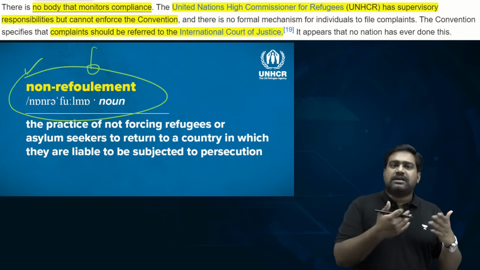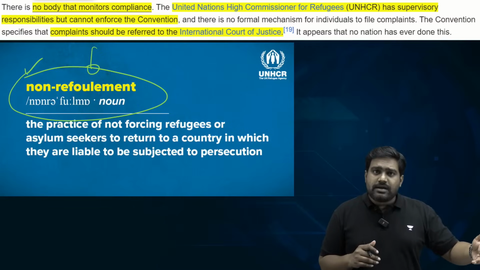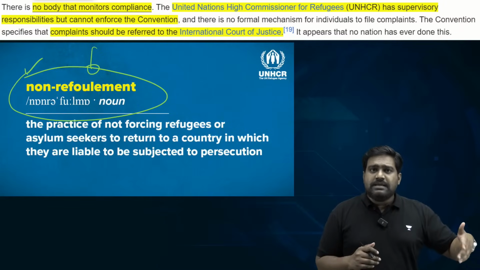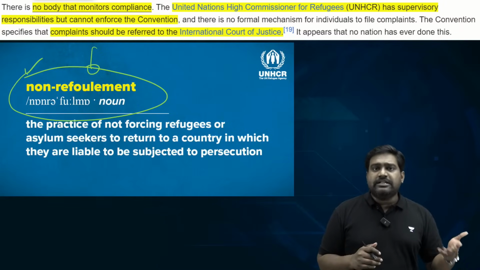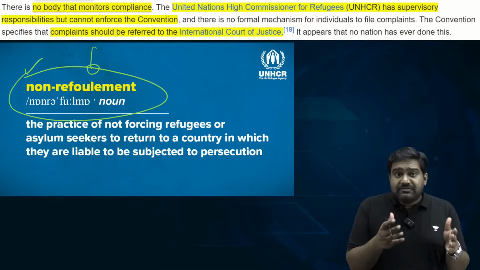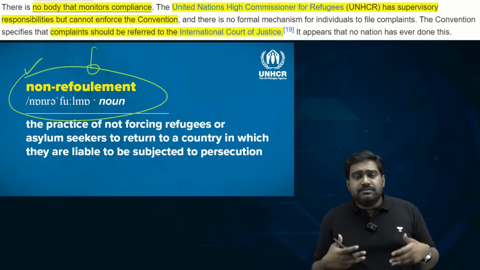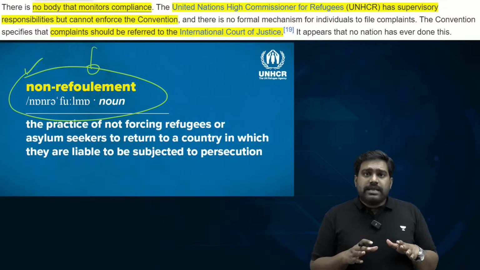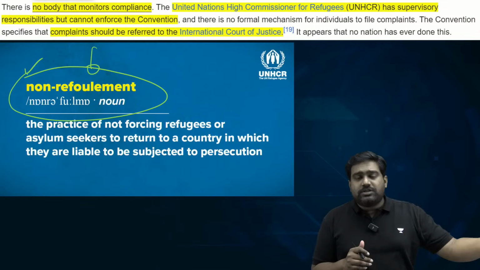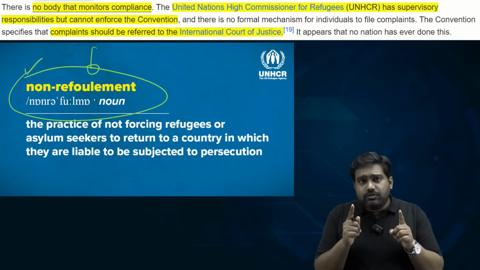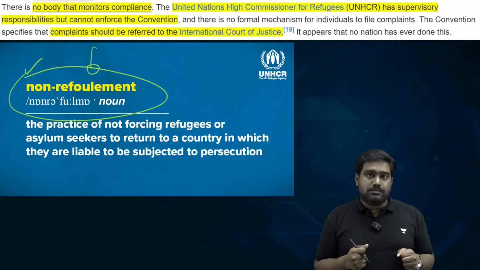Let's say Rohingya refugees are coming into India. Why? Because they are being targeted in Myanmar. Myanmar's army and radical elements are targeting the Rohingyas. So to save their lives, they might enter India, seek asylum, seek refuge in India. Now, if India decides to forcefully deport them back to Myanmar, then India would be violating the principle of non-refoulement.